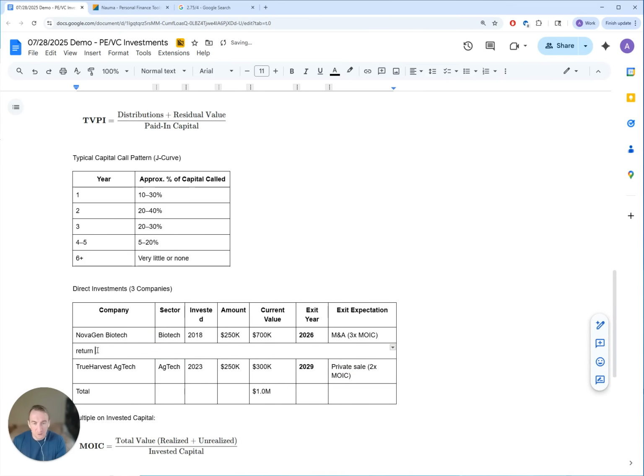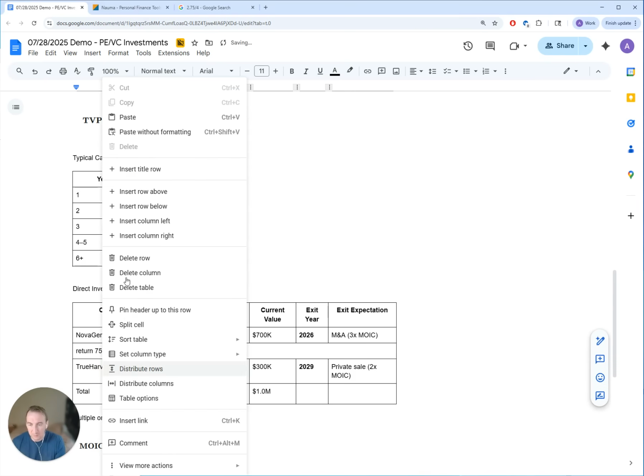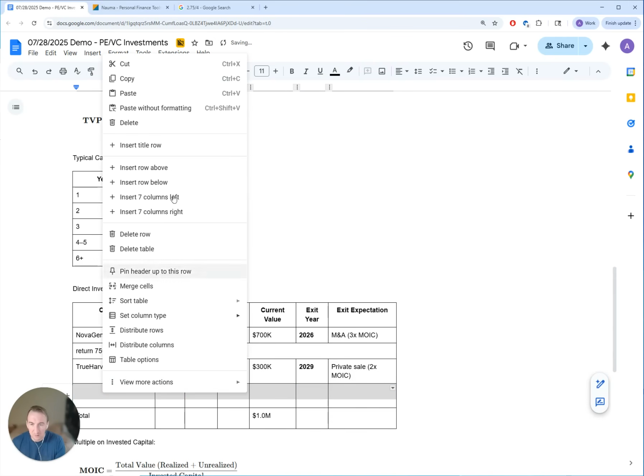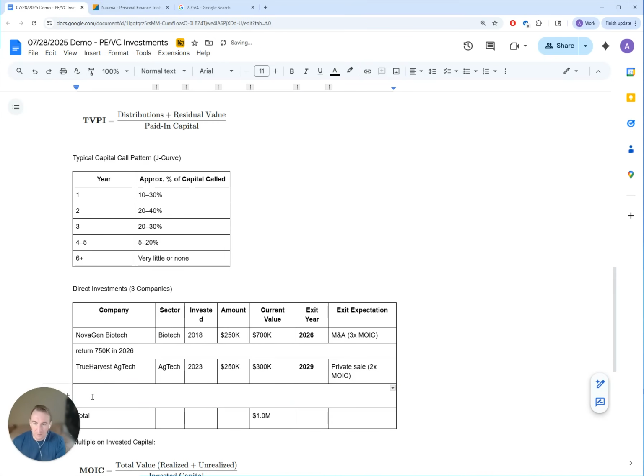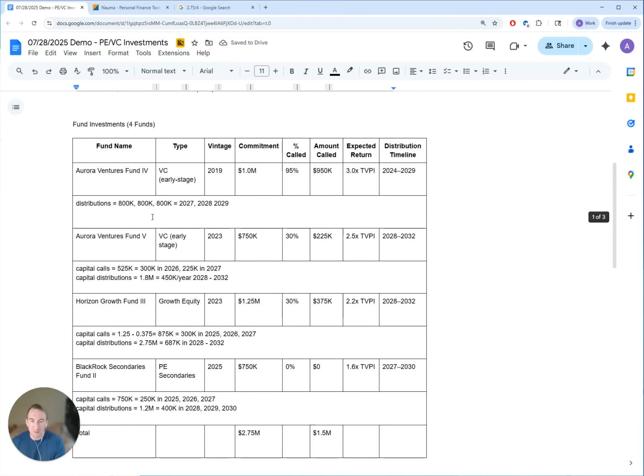So it's going to be a 3x return on 250, so it's going to be $750K in 2026. And for True Harvest, merge cells, it's going to be a return. So we invested 250, and it's going to be 2x. It's going to be $500,000 in 2029.